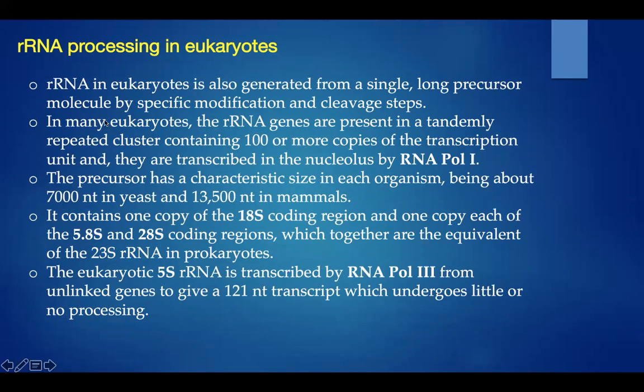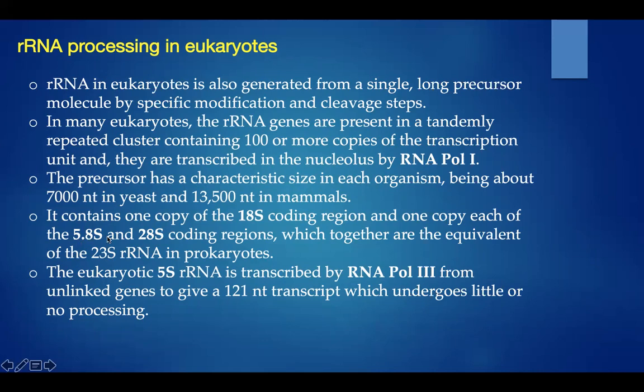The RNA genes are present in tandem clusters containing 100 or more copies of the transcription unit, and they are transcribed in the nucleolus by RNA polymerase I. The precursor has a characteristic size in each organism, being about 7,000 nucleotides in yeast and 13,500 nucleotides in mammals. It contains one copy of the 18S coding region and one copy of each of the 5.8S and 28S coding regions.